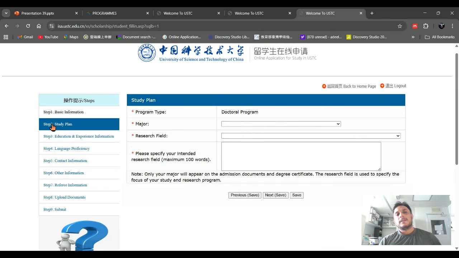The next part is the study plan. Because we already chose the doctor program, here you can choose your degree and your research field, and here you can write 100 words about your research degree. This part is very important. You can choose the degree, because that degree will be mentioned on your final graduation diploma. So choose it wisely.